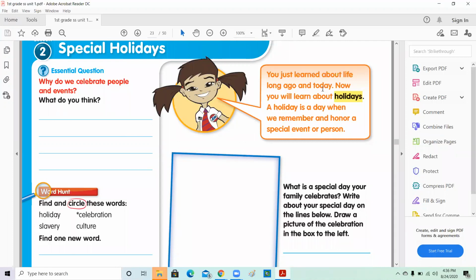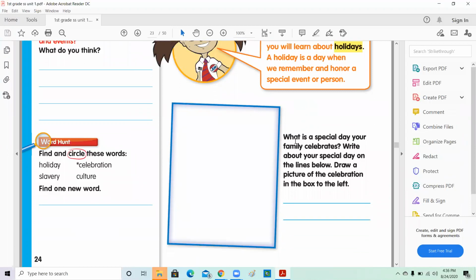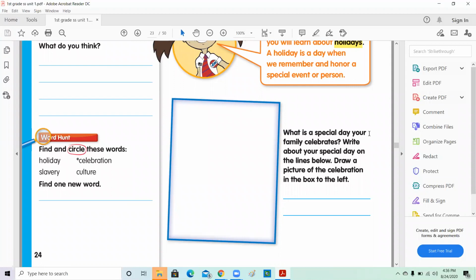All right, let's read. You just learned about life long ago and today. Now you will learn about holidays. A holiday is a day when we remember and honor a special event or person. So we have a small activity to do here. What is the special day your family celebrates? Write about your special day on the line below. So you're going to say the name of that special day and draw a picture of the celebration in the box to the left. So over here, you're going to do your drawing.